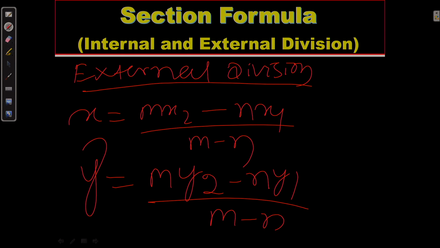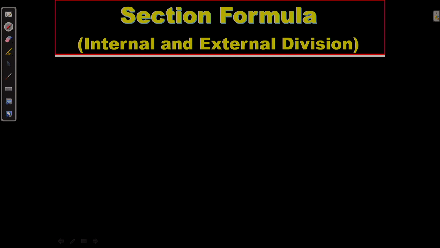This is a very important thing, and we must understand this part.